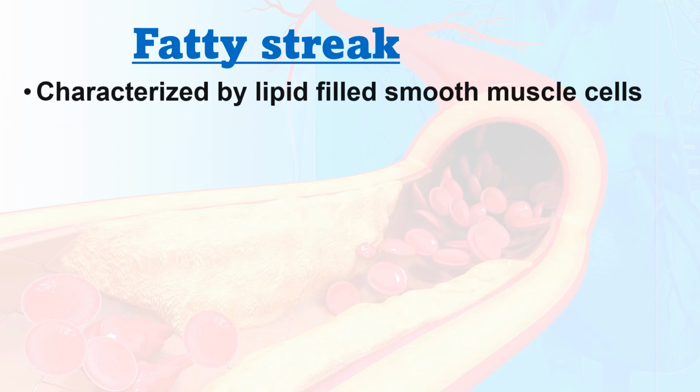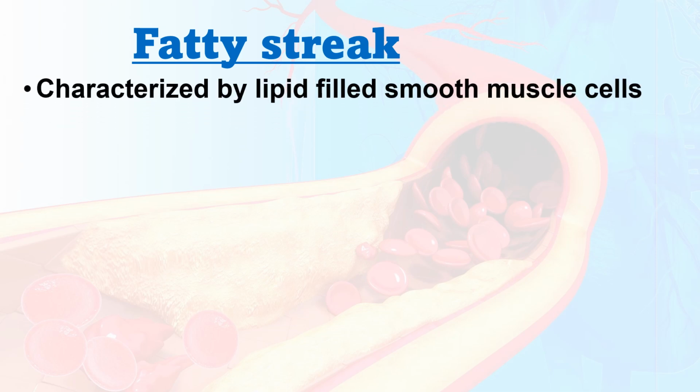First one, fatty streak. Fatty streak is characterized by lipid-filled smooth muscle cells. Then endothelial injury, I didn't explain why, because the endothelial layer is the covering of our arterial wall. It is a smooth layer. It helps for the smooth flow of blood. Because of these etiological factors, or because of the risk factors, there may be an injury to the endothelial layer. That is the beginning of the atherosclerosis formation.